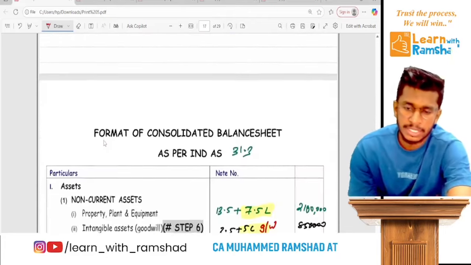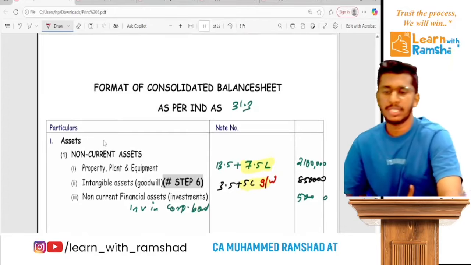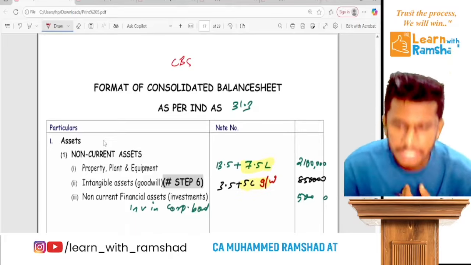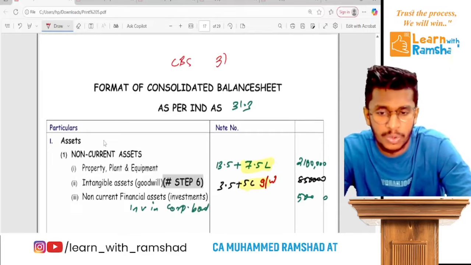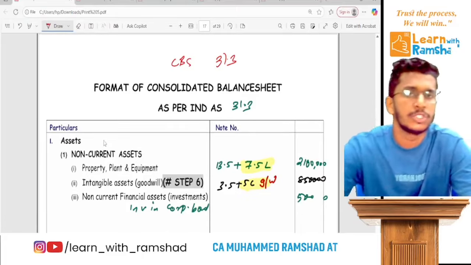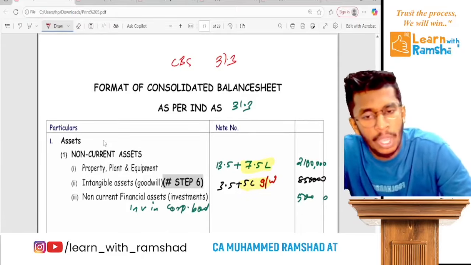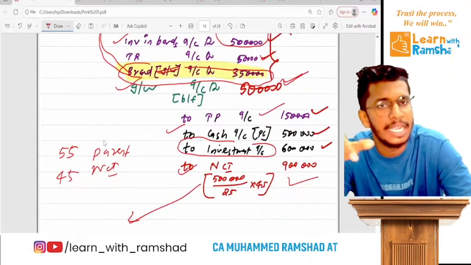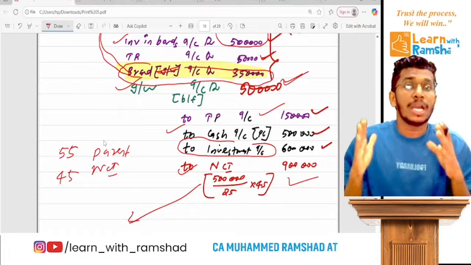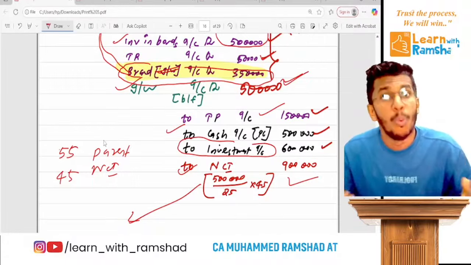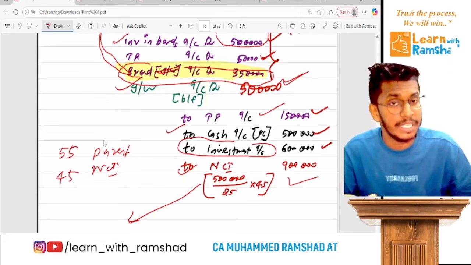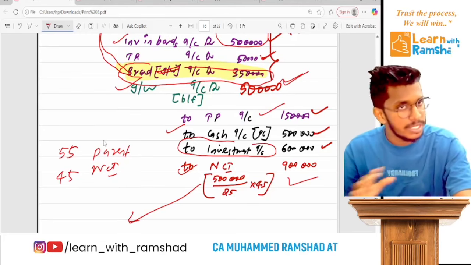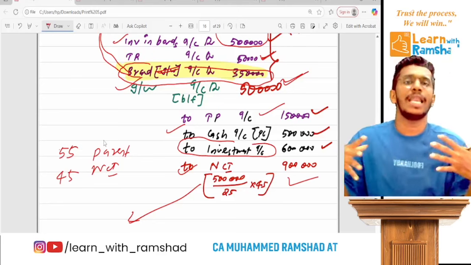Now the second requirement is consolidated balance sheet. Ready? So now remember, here consolidated balance sheet is prepared on the date of acquisition itself, on 31st March. So there won't be any post profit. So here we already calculated the NCI and goodwill. Ready? So we don't require workings of step 1 to step 7. Why are we following step 1 to step 7? To get NCI and goodwill. It is already calculated. Then you don't require the steps. You only do assets and liability consolidation.